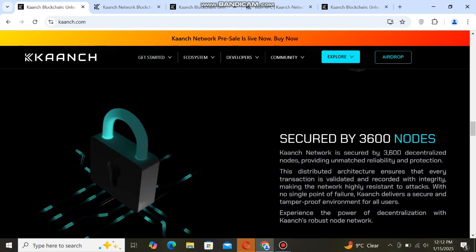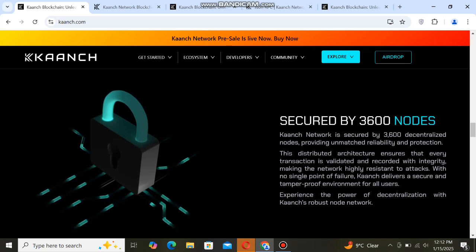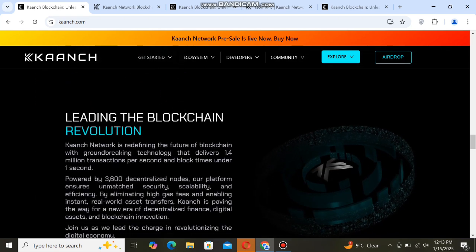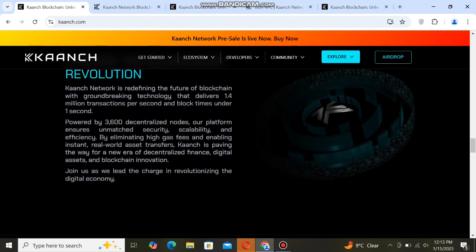Next guys, you can see this: secured by 3600 nodes. Kanch Network is secured by 3600 decentralized nodes, providing unmatched reliability and protection. This distributed architecture ensures that every transaction is validated. You can check here. And next guys, you can see this, leading the blockchain revolution.